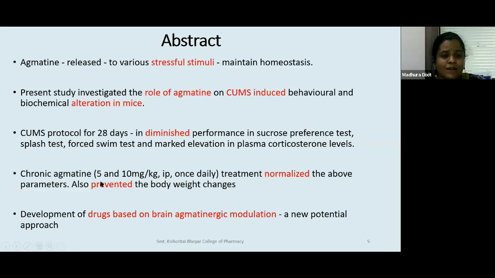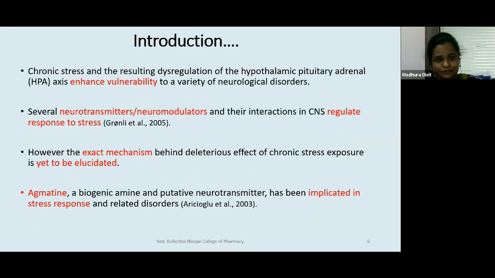Then chronic agmatine, 5 mg per kg and 10 mg per kg IP, normalized the above parameters. So whatever was happening because of stress was normalized, and it also prevented the body weight changes. Now, development of drugs based on brain agmatinergic modulation is a new potential approach that we are thinking of for the target of depression.